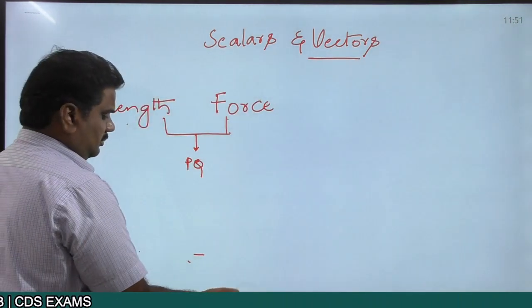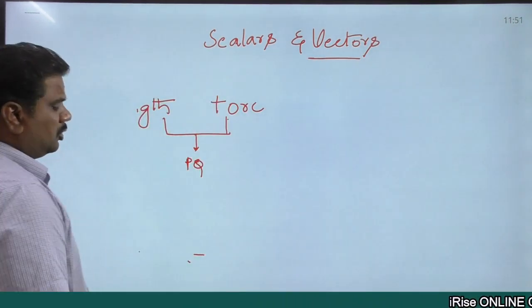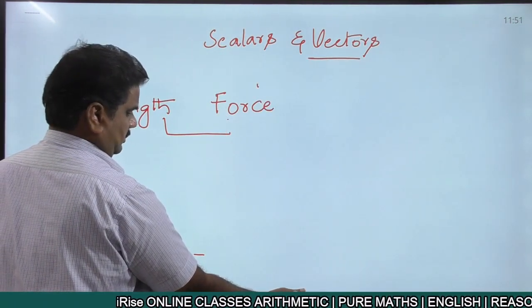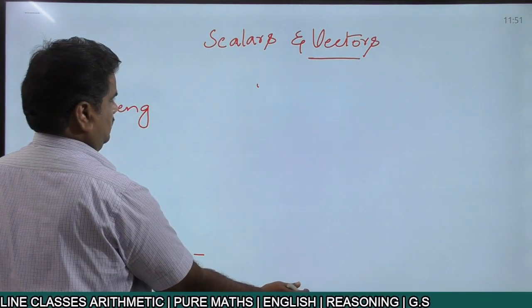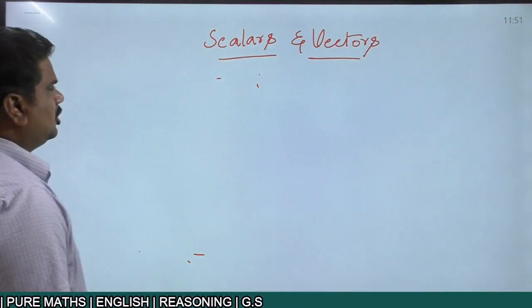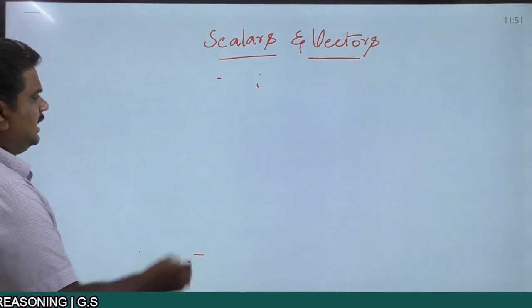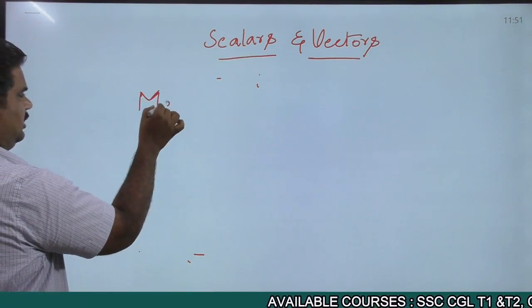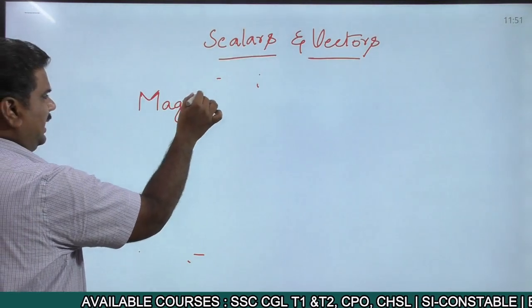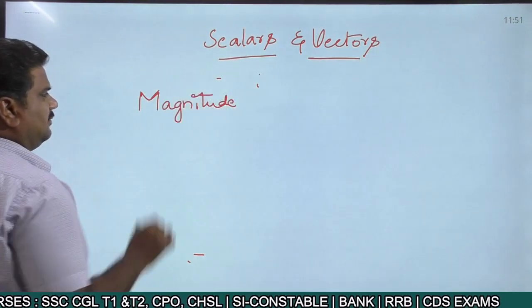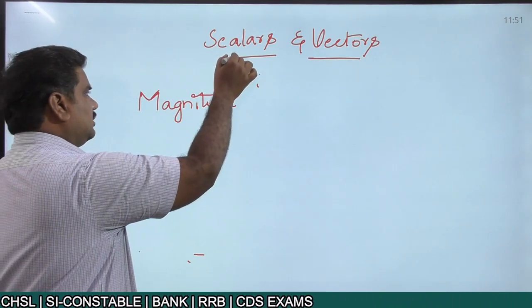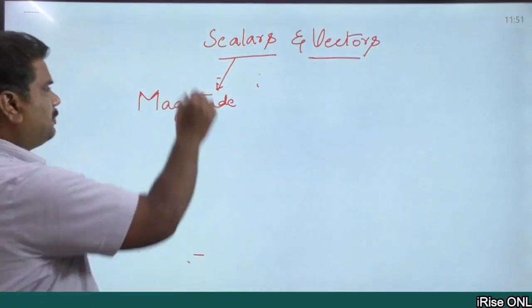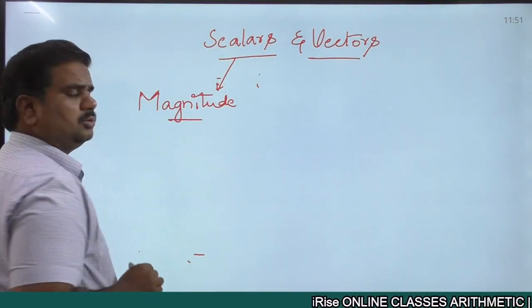Now when talking about the term scalar, what are scalars? First we'll talk about the term scalars. Any particular physical quantity which has only magnitude is known as a scalar quantity. So these scalars simply have magnitude, right?